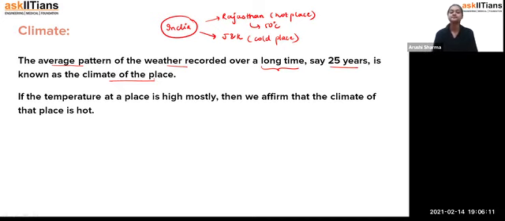Fine. If the temperature at a place is mostly high, then we affirm that the climate of that place is hot, as I gave you the example of Rajasthan. For a very long time, if we have recorded all of the temperatures, we find that the temperature of Rajasthan is always nearly from 45 degrees Celsius to 50 degrees Celsius. So we have confirmed that the climate of Rajasthan is very hot. That's why, student, whenever we visit Rajasthan, we generally don't carry heavy clothes like woolen clothes, because we know the temperature is hot, so we can't wear such clothes.